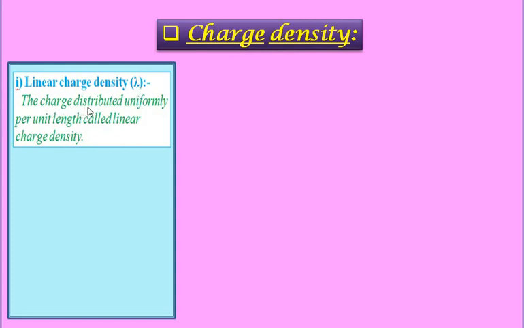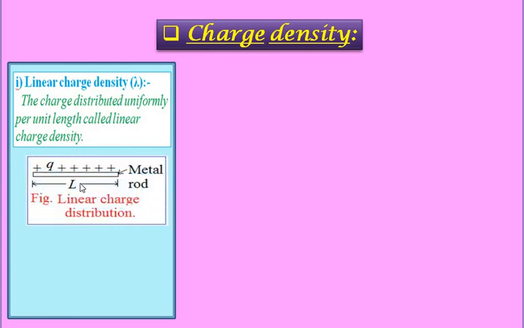The charge distributed uniformly per unit length is called a linear charge density. Consider the diagram which we have seen. Consider a metal rod having length L, plus q charge is uniformly distributed over the metal rod. It has the linear charge density, given by the relation lambda is equal to q divided by L, that is charge per unit length.